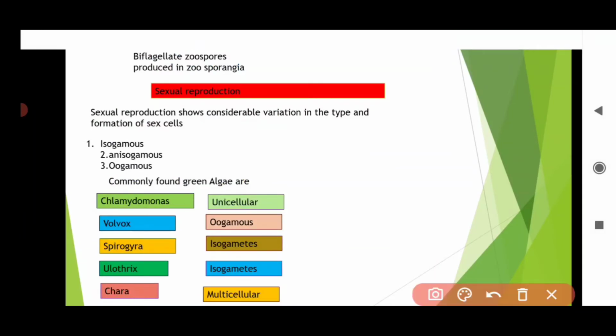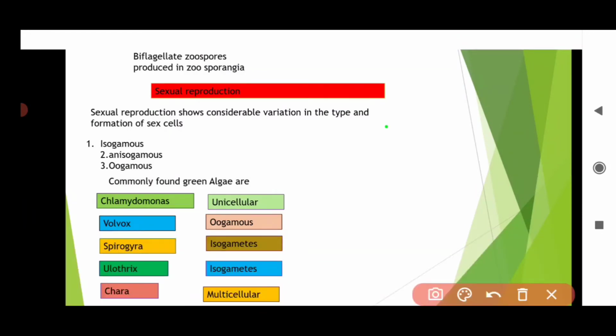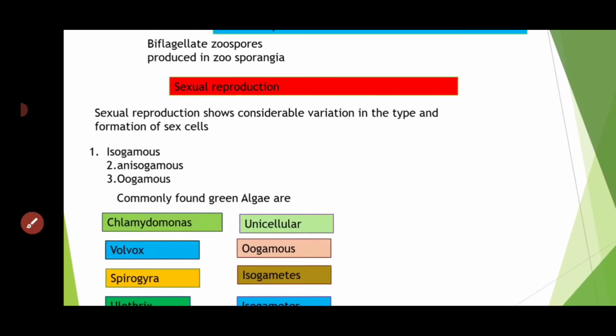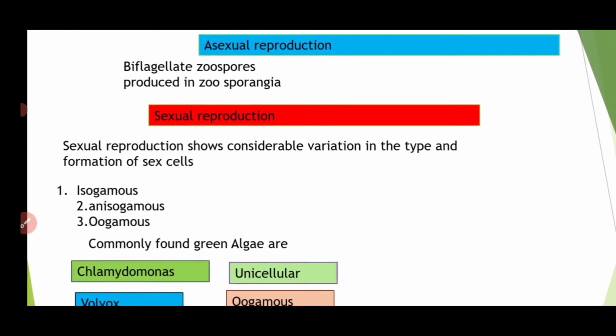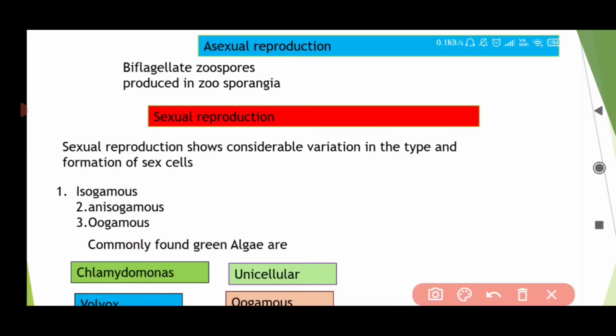Asexual reproduction, how do they reproduce asexually? They reproduce asexually by biflagellated spores. Biflagellated means having two flagella, where the two flagella are present on the apical part.